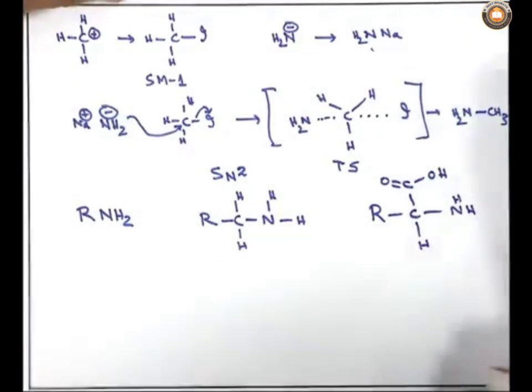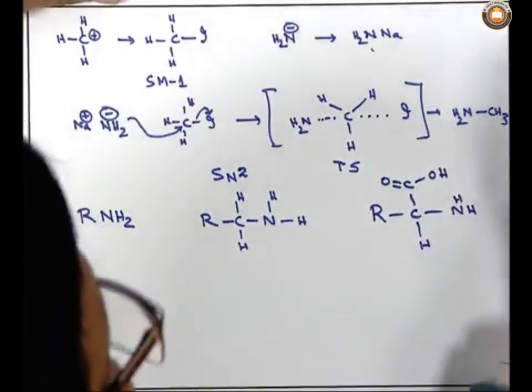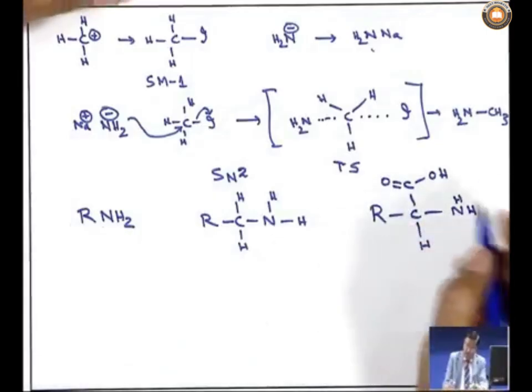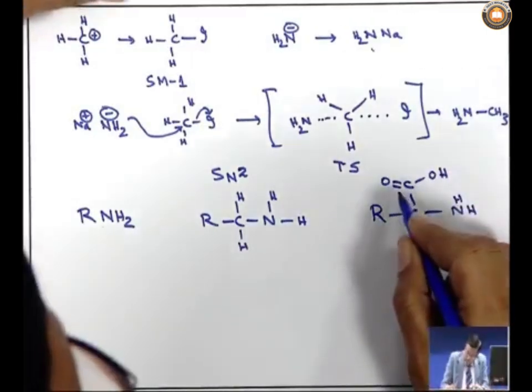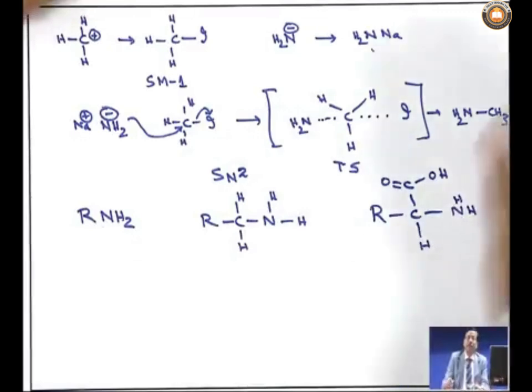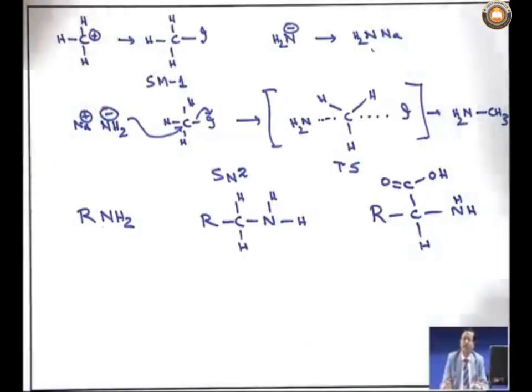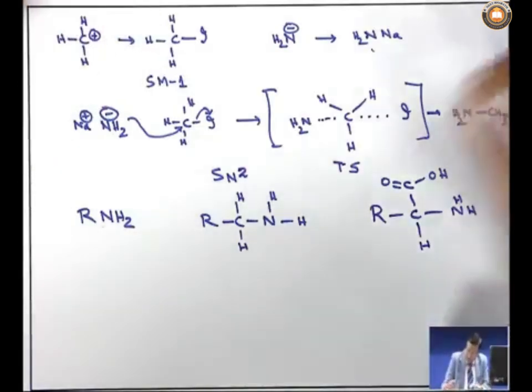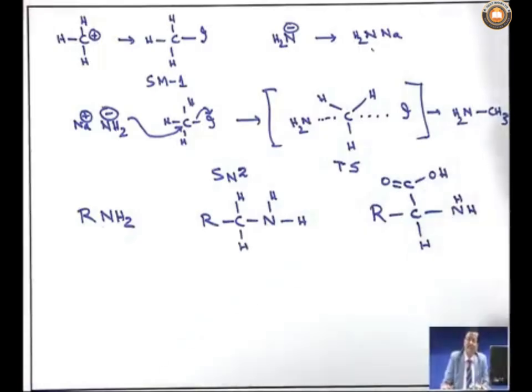So, R-CH-NH, that means one of the hydrogens is being replaced by COOH. We know COOH is the abbreviation of a carboxylic group, carboxyl: carbonyl is CO, hydroxyl is OH, together it is carboxyl. Now, why did I write, starting from carbon nitrogen, just one substitution of the hydrogen by a carboxylic acid group?